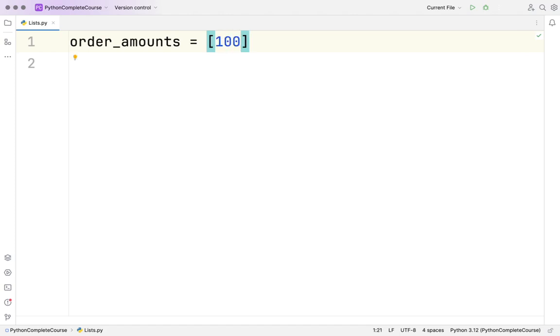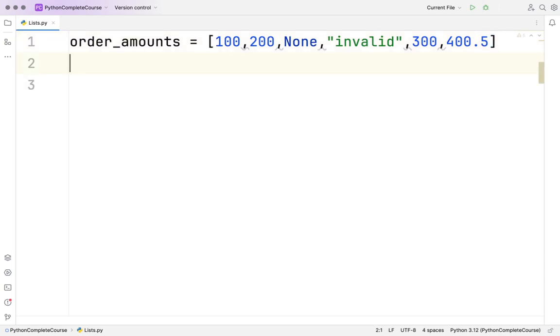Let's say we are getting from a text file some order amounts, let's say 100, 200, and somewhere the value is also not there, let's say none, and somewhere it is invalid. Let's say a string is coming which is invalid. Ideally it should be integer, but let's say a string is coming. Somewhere it's coming integer, somewhere it's coming a float. Some random values are coming, but ideally it should have been an integer, but data is not clean.